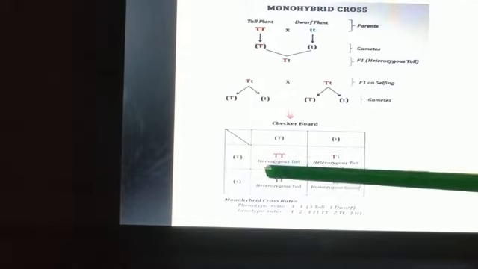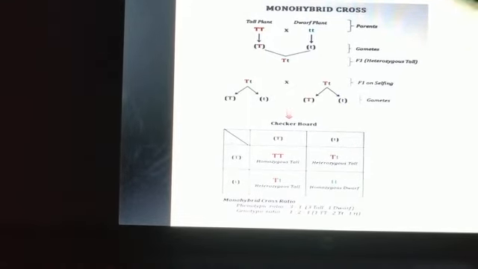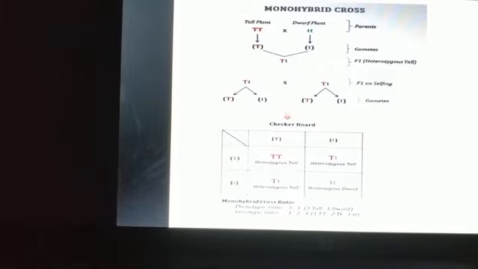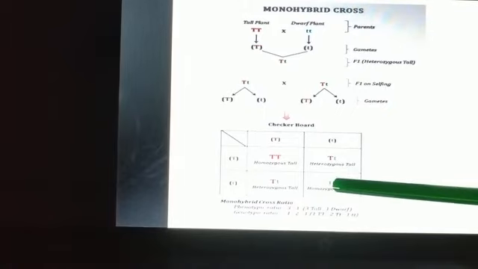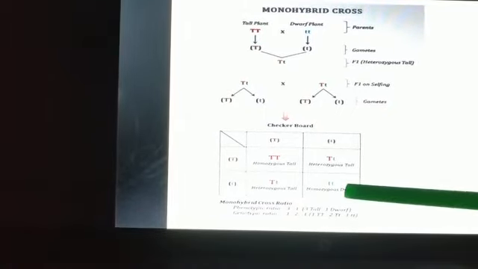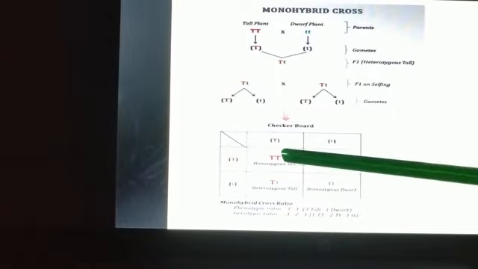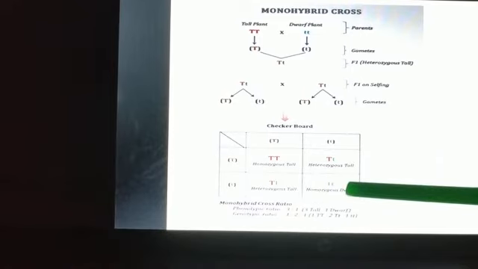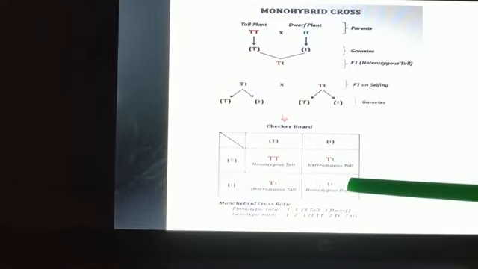So can I say here in F2 generation, we got 75% tall plants and only 25% dwarf plants. Or you can also say 3/4 were tall plants and only 1/4 were dwarf plants.